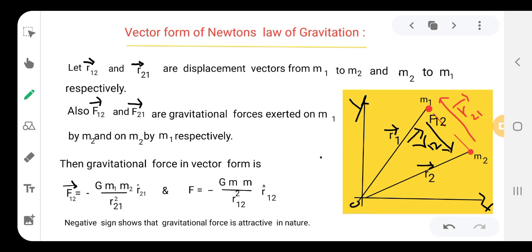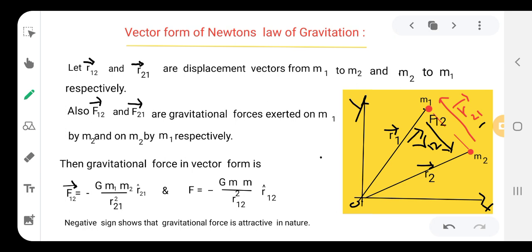From the origin, at the position vector r1 there is a mass m1, and at the position vector r2 there is a mass m2, and between those two the displacement is r12. If we go from m1 to m2 it will be r12, and if we go from m2 to m1 it will be r21. Now let us go through the derivation.